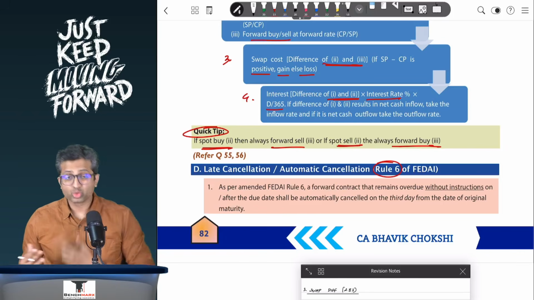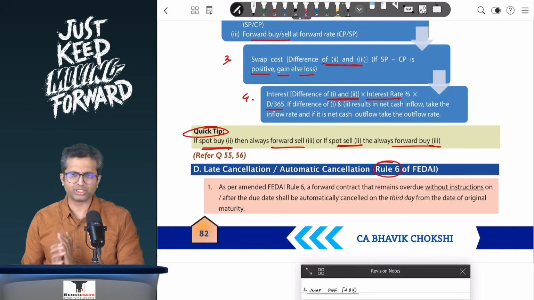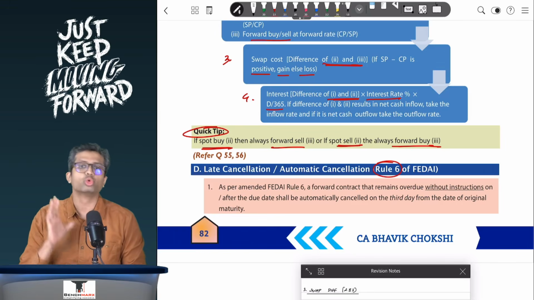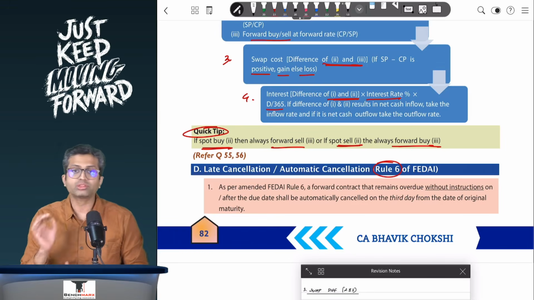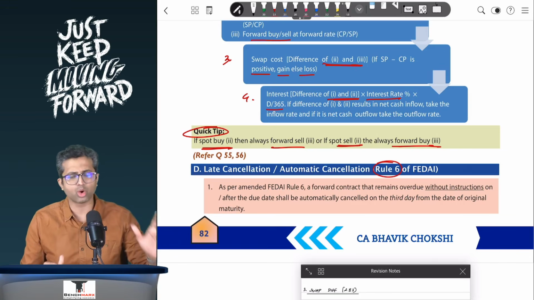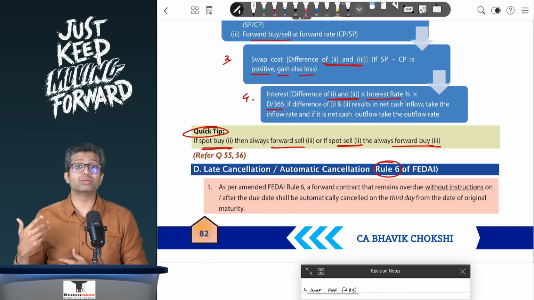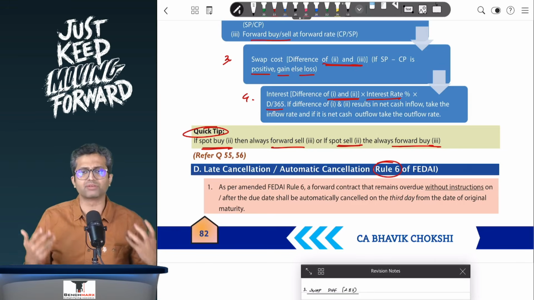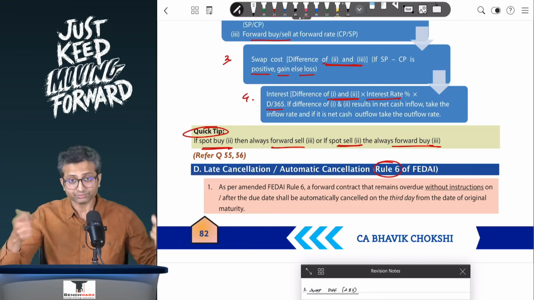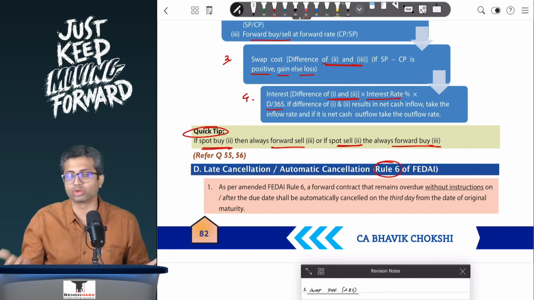So when it comes to late or automatic cancellation, there is a rule 6 of the FEDAI rules that we need to understand. Now, as per this rule, if there is a no-show, which means on the due date, you either come as a customer and honor the contract with the bank, or you mention that you want to cancel the contract. However, if you keep the banker waiting, that is something that FEDAI does not encourage, and hence the banker will wait till the end of the business day in suspense whether the customer will actually come down and honor the contract or not.